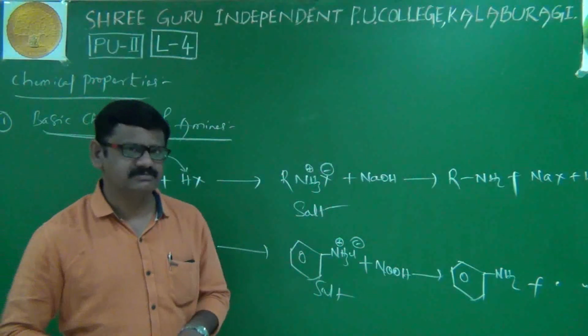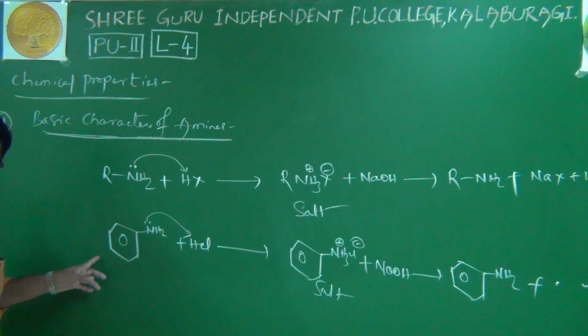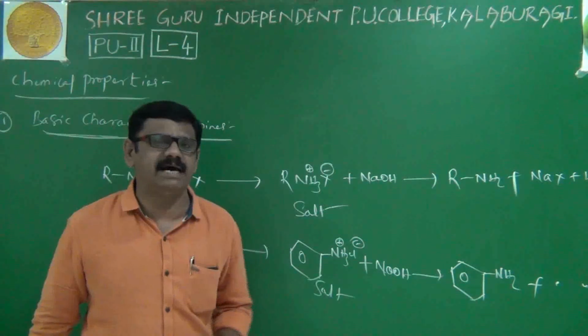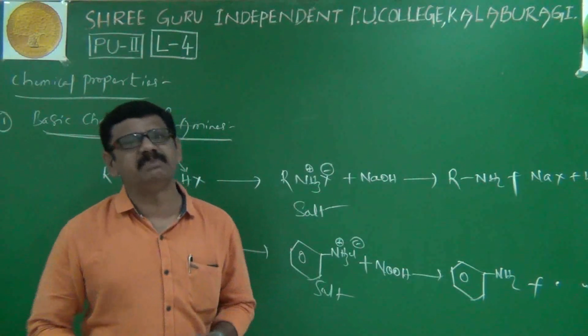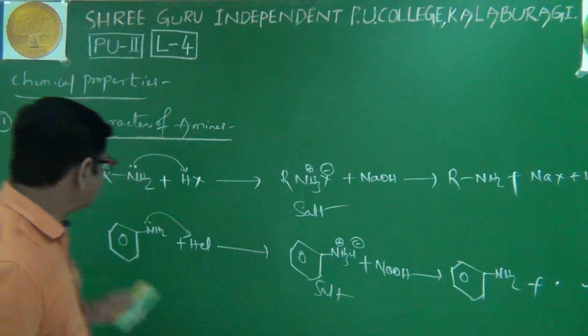Now, the basic property of these amines can be better explained in terms of their Kb as well as pKb values. For that purpose, we'll take some equations like this.